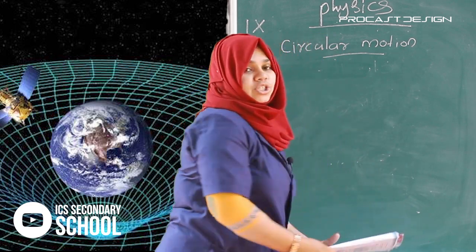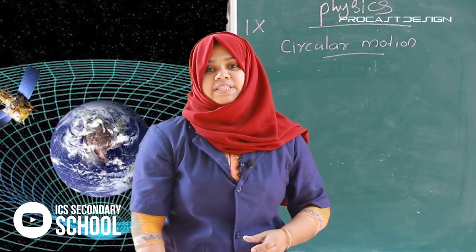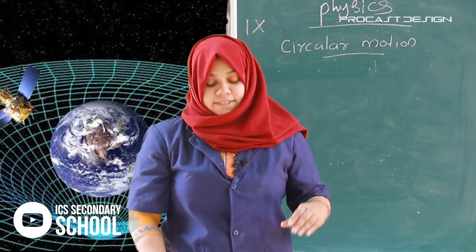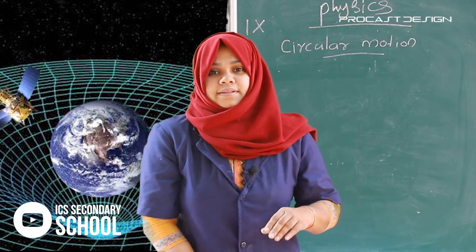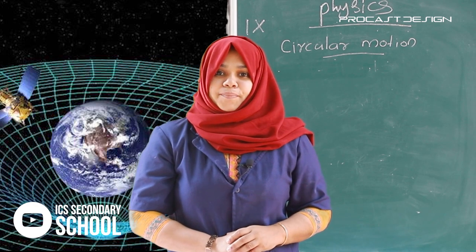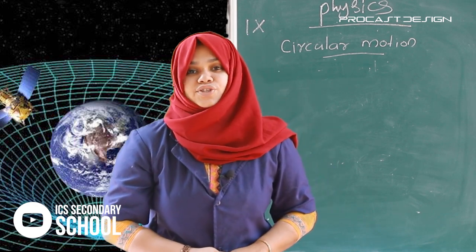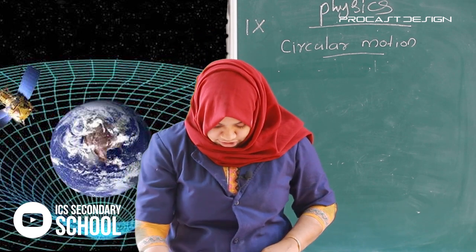What is circular motion? The movement of an object along a circular path is known as circular motion.